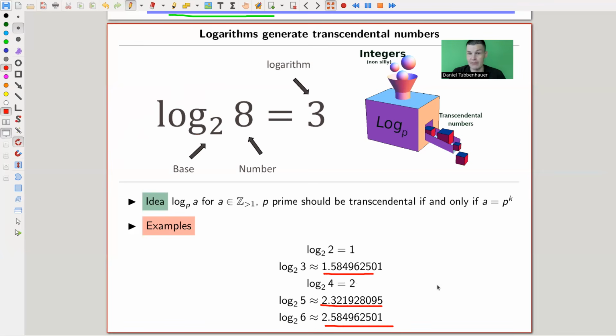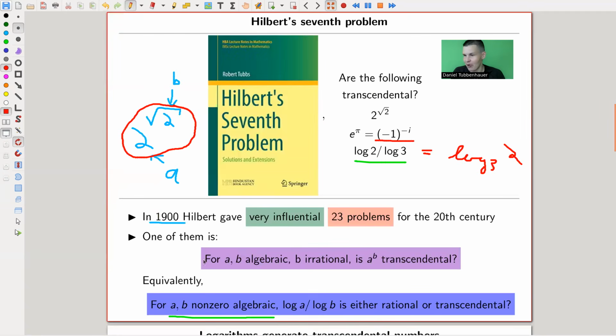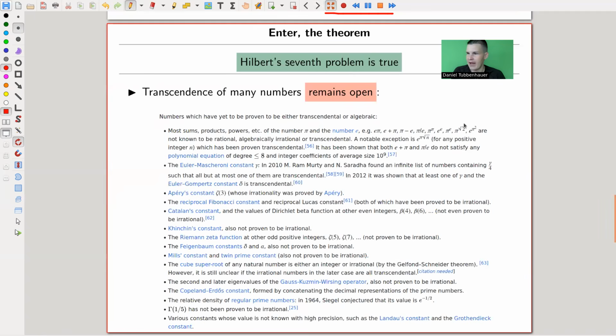That's why, for the Gelfond-Schneider theorem, I always have logarithms in mind. Because I personally, I say it again, I probably sound like a broken record, but who likes e? Who cares about e to the pi? Anyway, here's the statement: Hilbert's 7th problem is true. Hilbert's 7th problem is exactly the question whether a to the b is transcendental for those a and b, or equivalently, the logarithm question. So transcendental numbers, that's cool. It solves the question of a to the b, or the logarithm one.